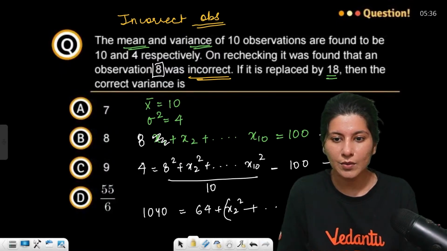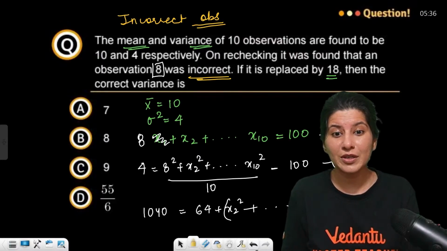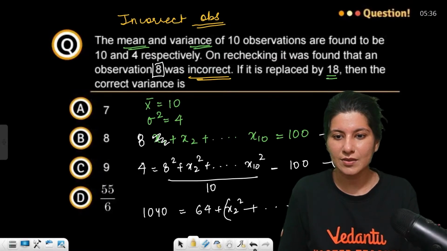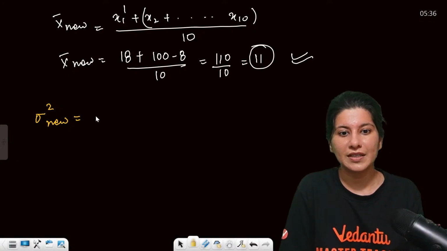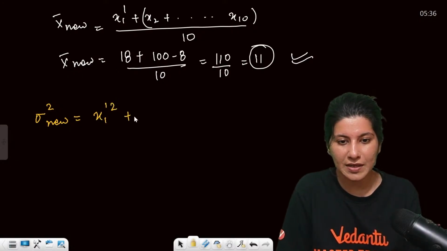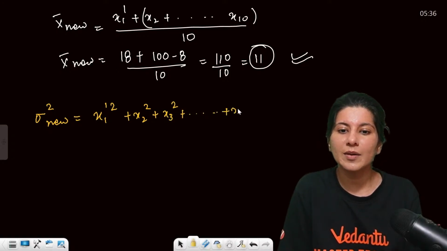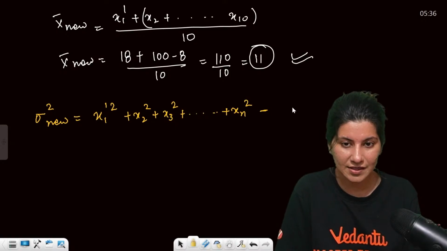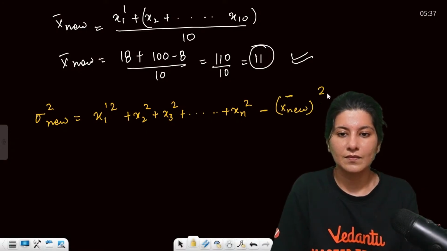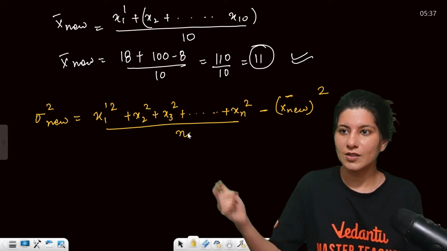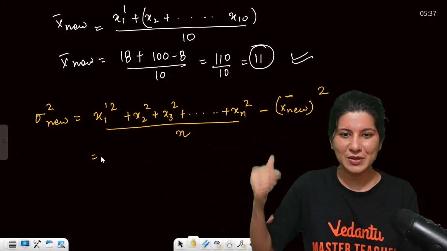And now, okay, now this is new mean, but what we are looking for is correct variance. So correct variance, hold on, correct variance. So sigma square new will be what? x1 dash square plus x2 square plus x3 square and all the way up to xn square upon n, minus new mean square. Square of mean minus mean of square, I mean mean of square minus square of mean, okay?